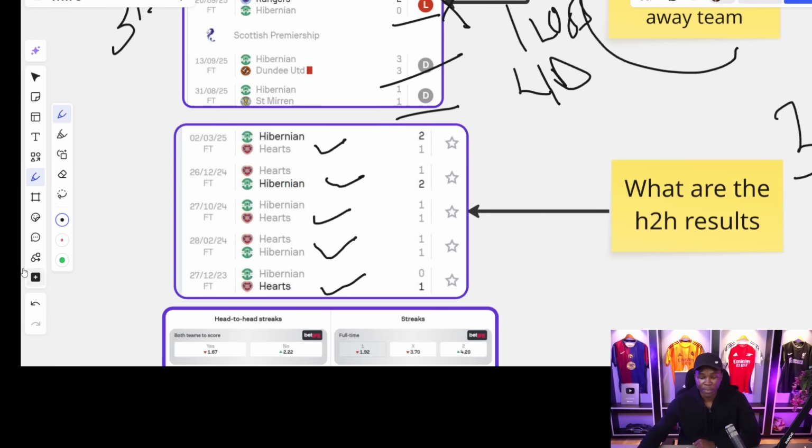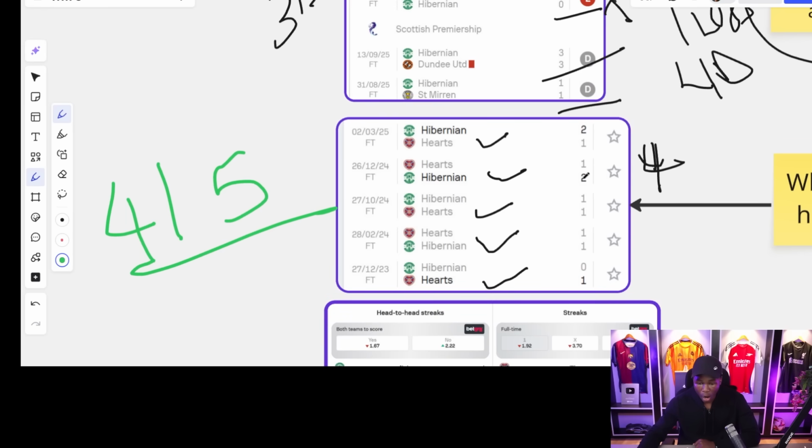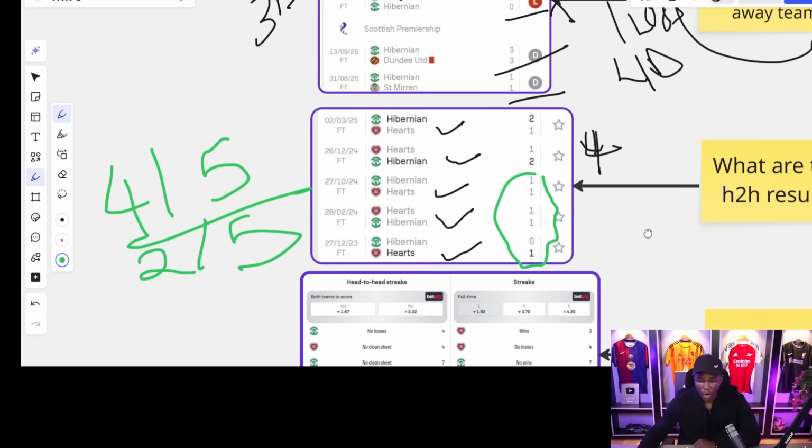So I'm going to say both teams to score has occurred 4 out of 5 times, right? Both teams to score has occurred 4 out of 5 times in their last head-to-head matches, all right? At the same time, over 2.5 goals has occurred 2 times out of their last 5 matches, and the other 3 games, we had a 1-1 draw, 1-1 draw, 0-1 win in favor of Hearts.